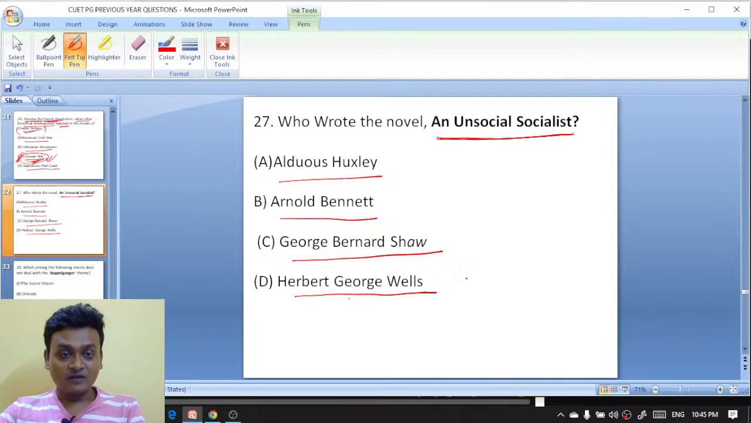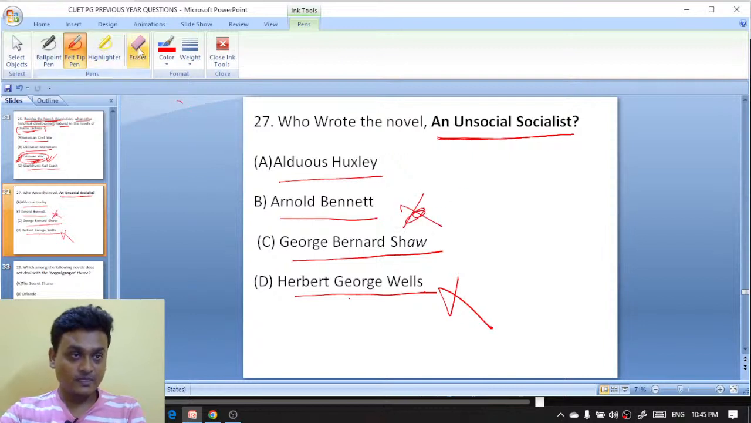Okay, I am omitting the options now. H.G. Wells, Arnold Bennett. Okay, now tell me. I am omitting this option, Huxley. Now you have Arnold Bennett and G.B. Shaw. Tell me. Who wrote An Unsocial Socialist?